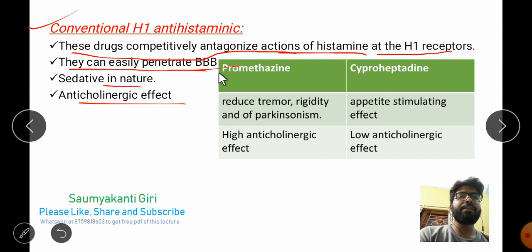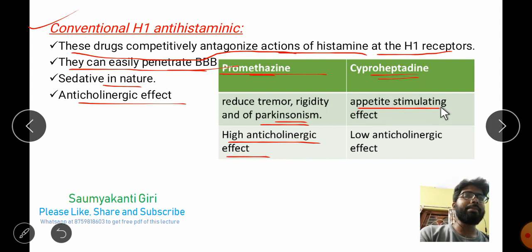The difference between promethazine and cyproheptadine: promethazine is usually used in Parkinsonism, and promethazine has a high anticholinergic effect, whereas cyproheptadine has an appetite stimulating effect and a low anticholinergic effect.